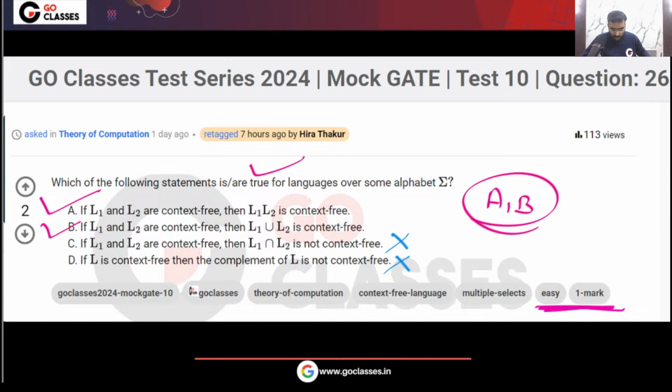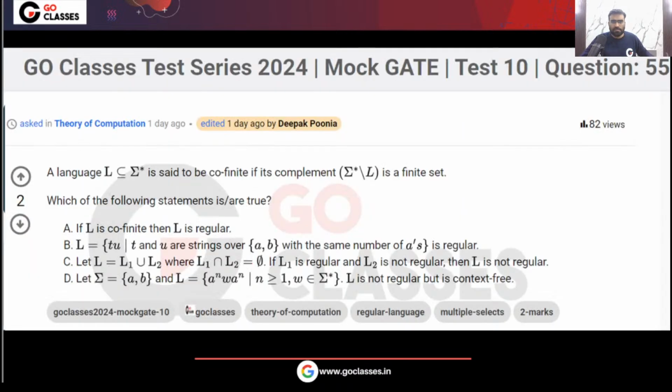Okay. Let's move on now. Let's solve this Theory of Computation question, another question from the All India Mock Test 1 for GATE Computer Science 2024. Tell me the answer. A language L is said to be cofinite if its complement is a finite set.